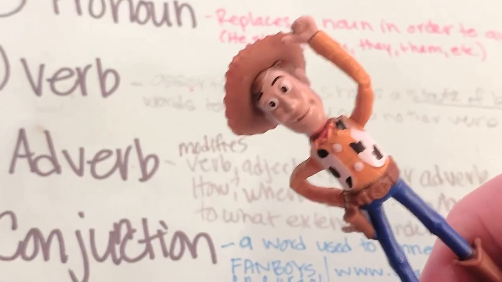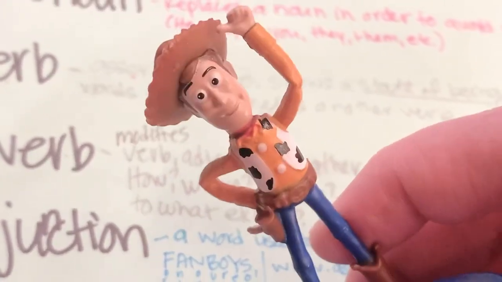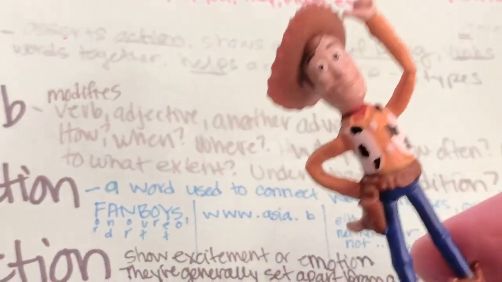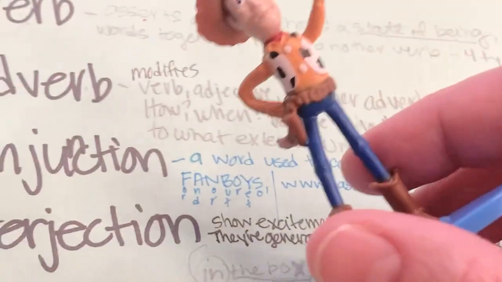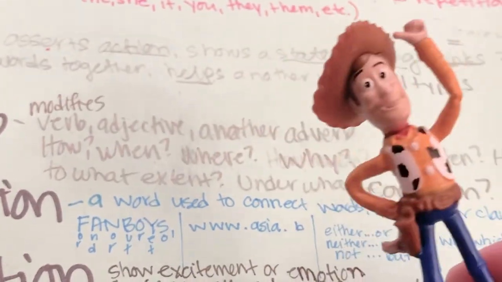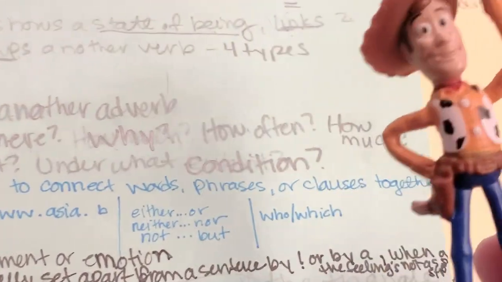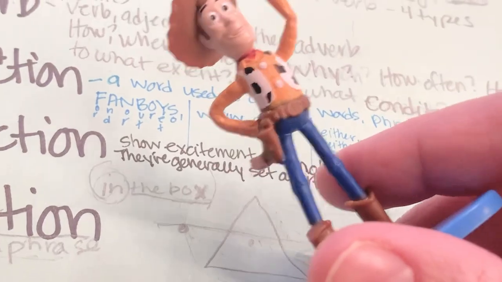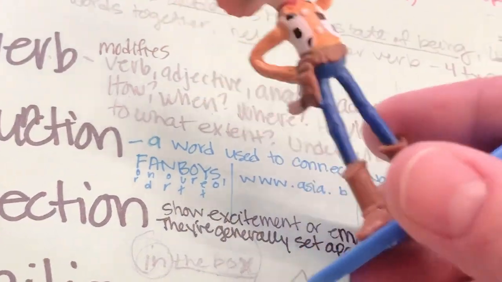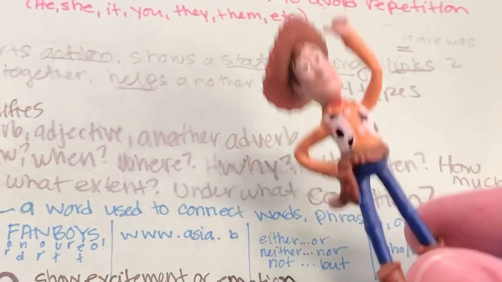An adverb modifies a verb, adjective, or another adverb. An adverb modifies a verb, adjective, or another adverb. It answers how, when, where, why, how often, how much, to what extent, under what condition. An adverb modifies a verb, adjective, or another adverb.